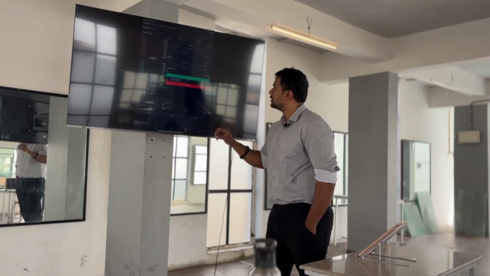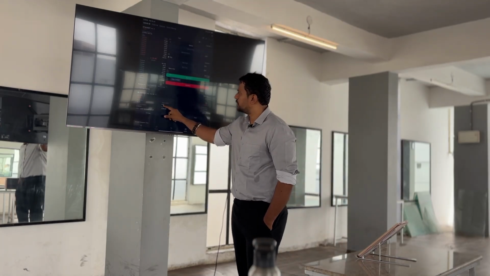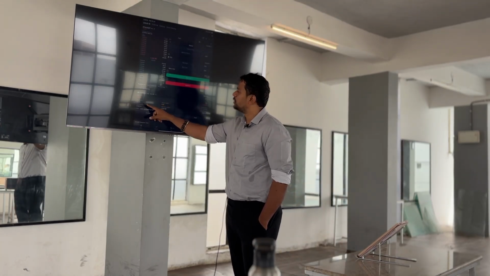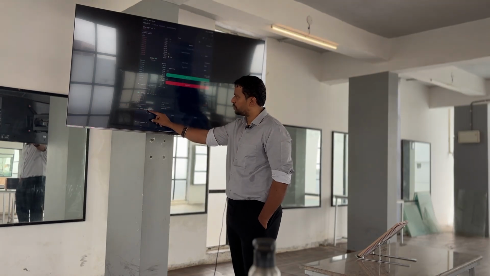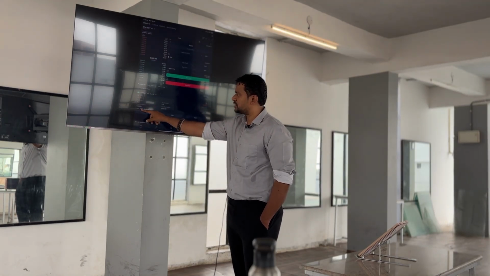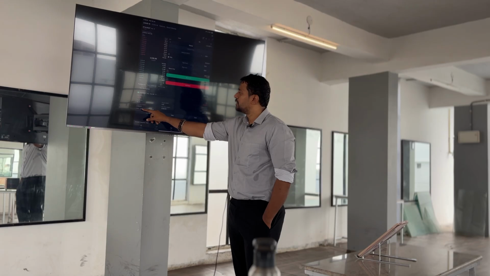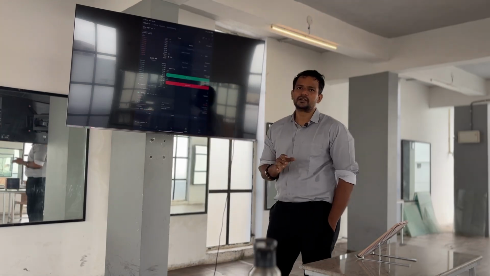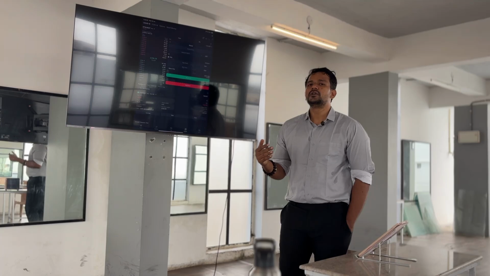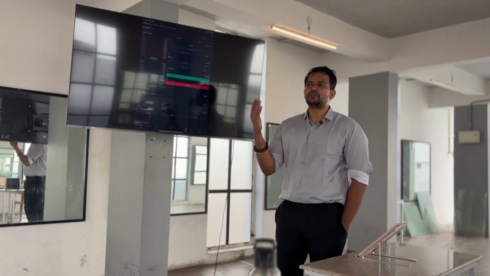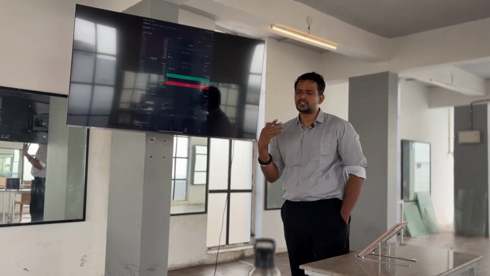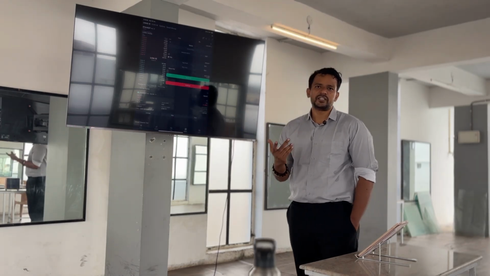So as you can see, this is a 91 cents trade, a $25 trade, 25x leverage. I have defined my take profit and stop loss. When the price reaches 2,600, I'll be taking profit, or else when the price reaches 2,500, I'll be stopping the trade. I'll be stopping my losses. I don't want to extend my losses, so I'm keeping a stop loss. I'm defining my risk and my reward.